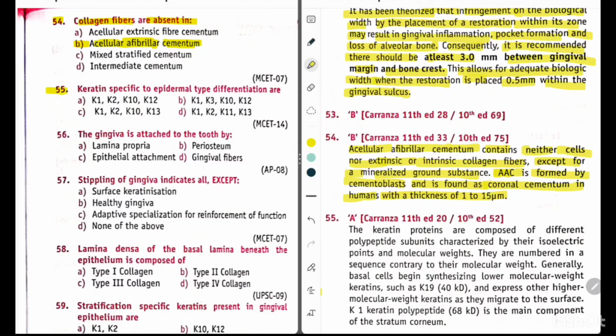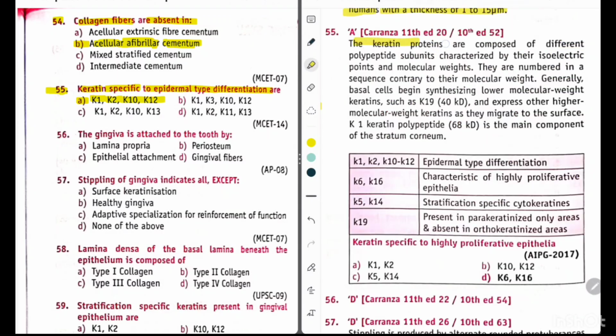Question 55. Keratin is specific to epidermal type differentiation are. Option A, K1, K2, K10, K12. Option B, K1, K3, K10, K12. Option C, K1, K2, K10, K13. Option D, K1, K2, K11, K13. So its answer is option A, K1, K2, K10 and K13.